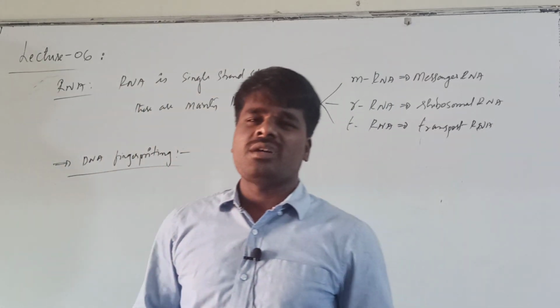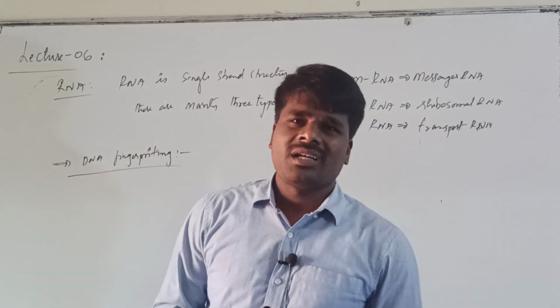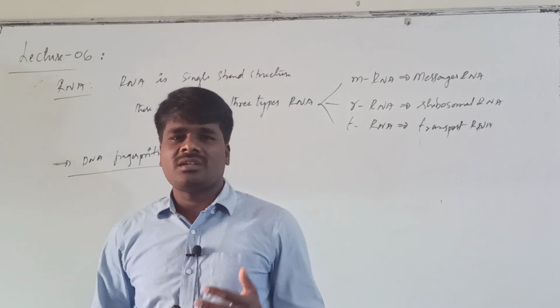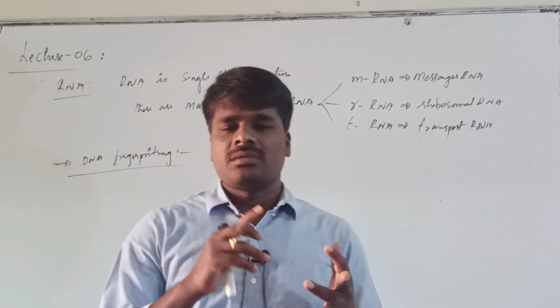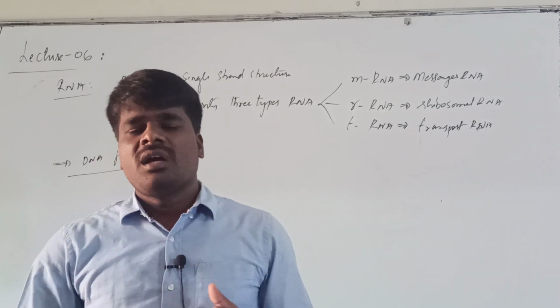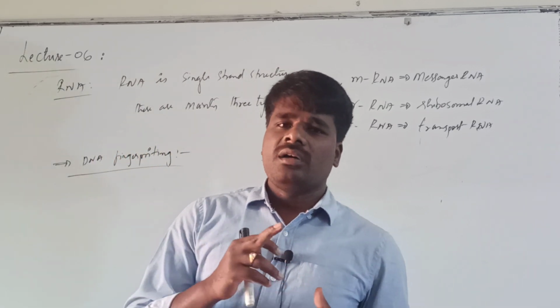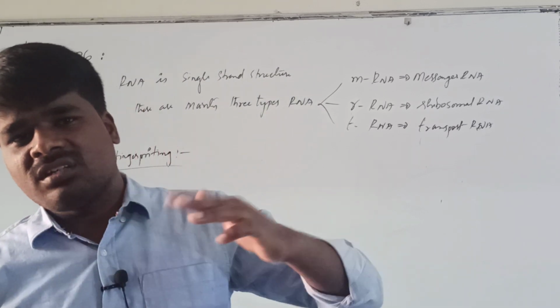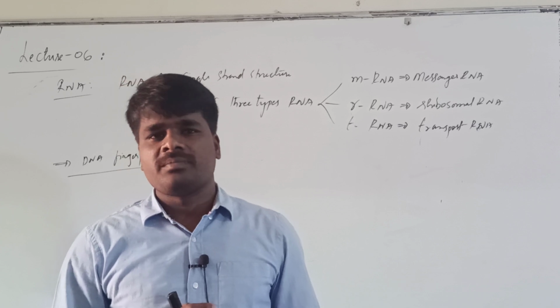Among the nucleic acids, the important aspect is their composition, what they are made of. Nucleic acids are mainly made of pentose sugars, phosphoric acid and nitrogen bases. Among the pentose sugars, ribose sugar is present in RNA, and deoxyribose sugar is present in DNA. That is the only difference.